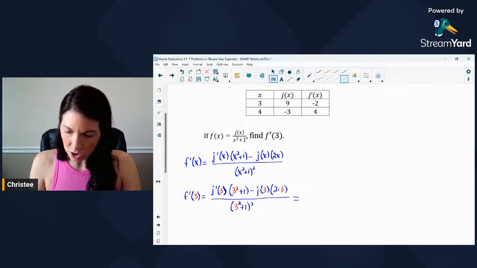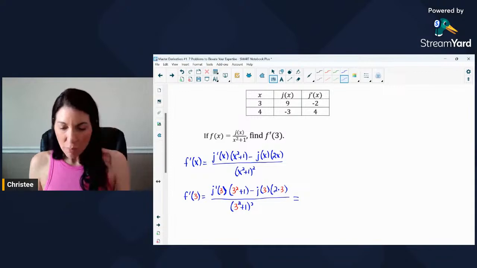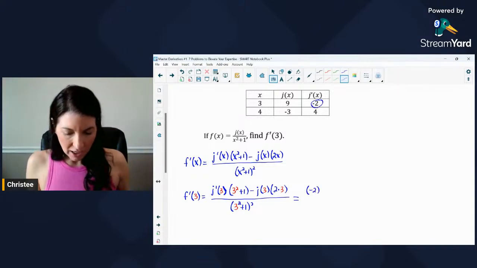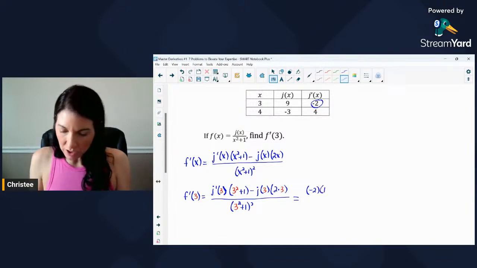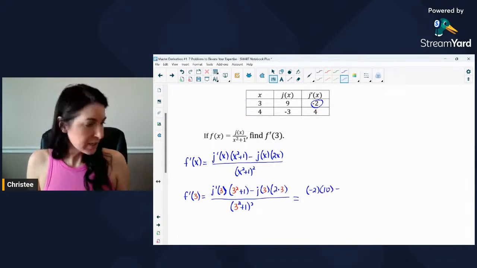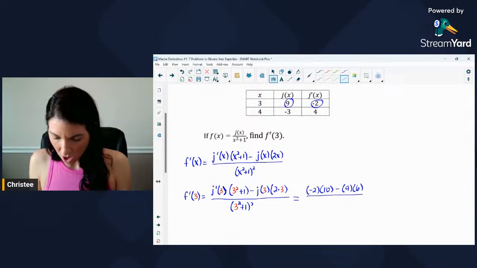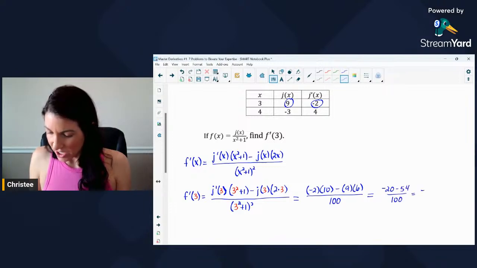Now let's head to the table and fill these values in. Reading off the table at an x value of 3, j prime of 3 would be negative 2. So we have negative 2 times, 3 squared 9 plus 1 is 10, minus j of 3 is going to be 9. So minus 9 times 6, all over 3 squared 9 plus 1, 10, 10 squared is 100. Doing some mental math here, we would have negative 20 minus 9 times 6, 54, over 100, which gives us negative 74 over 100.